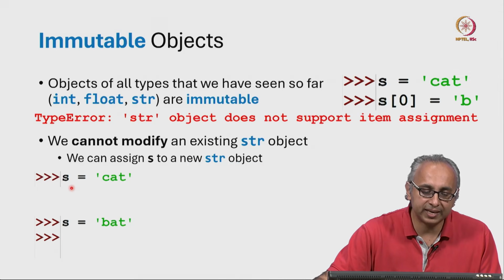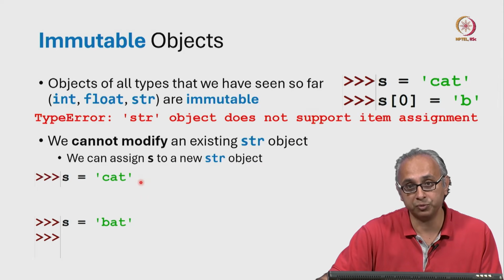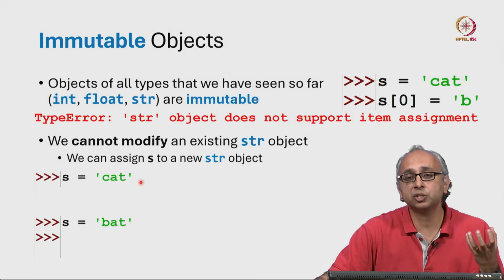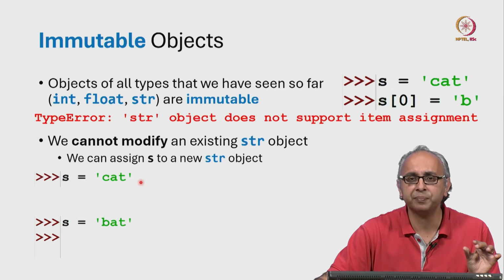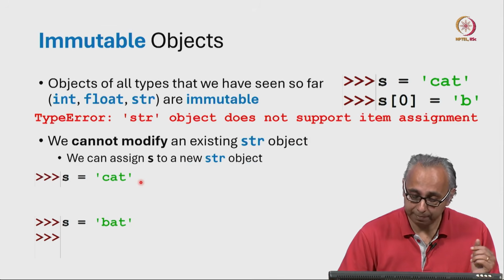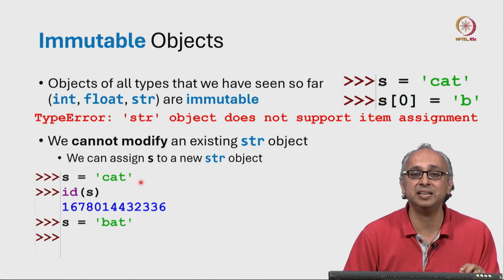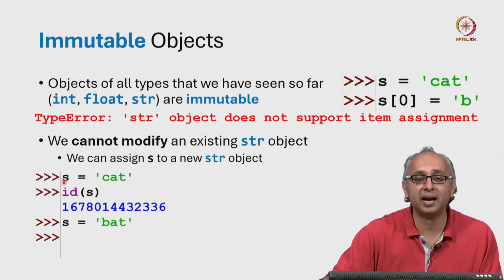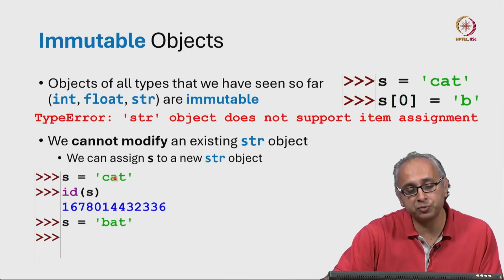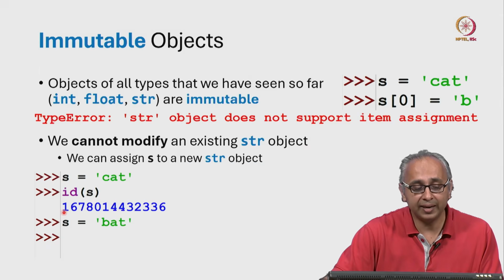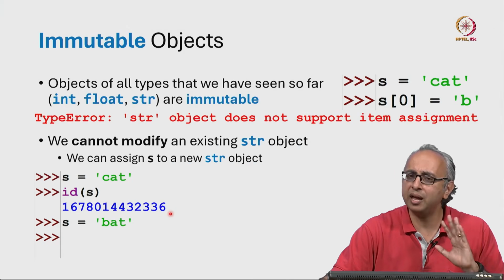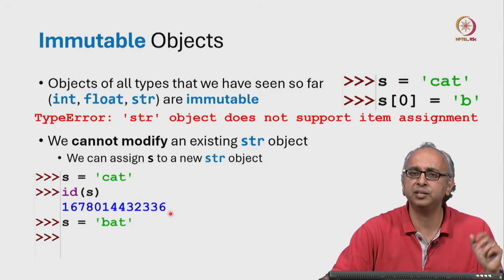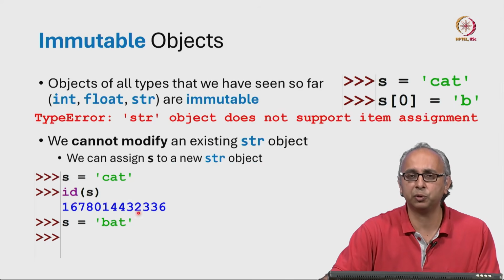Here, if I have set s to this string object, then this string object, like every Python object, has a unique identifier. I can find out that identifier by calling the built-in id function. So when I say what is the id of s, it finds the object that s is currently attached to, this string object, and it happens to have this long integer as its ID. Every object in Python has an integer ID, which you can query by looking this up.